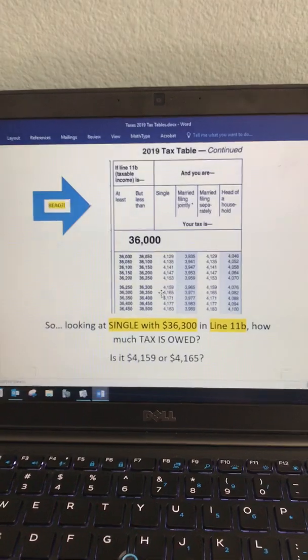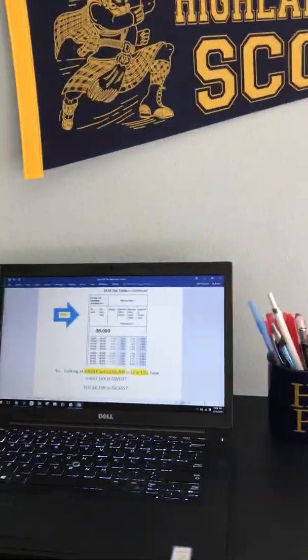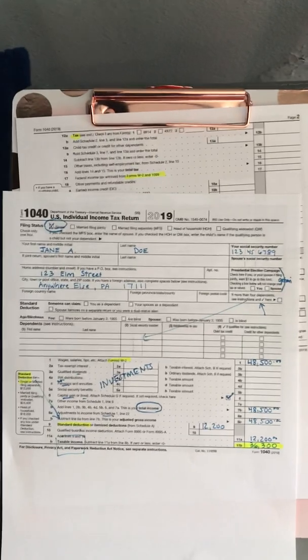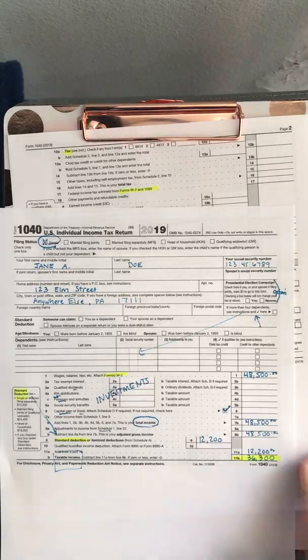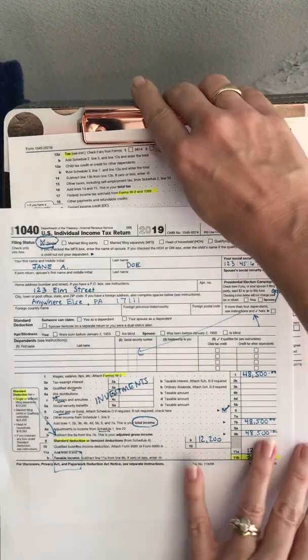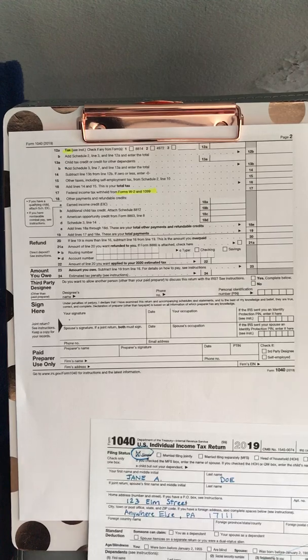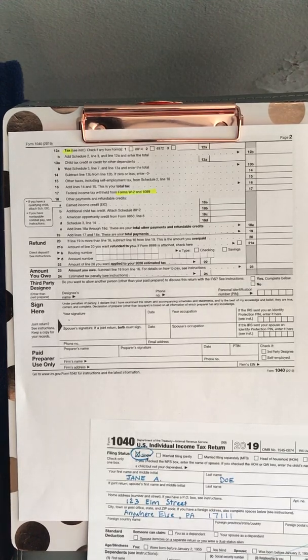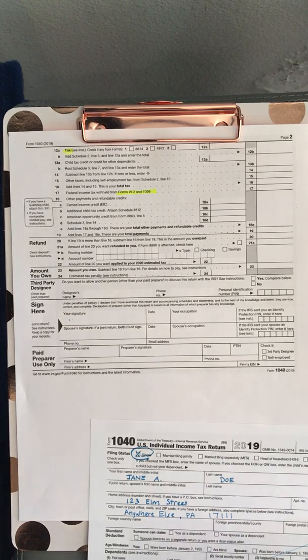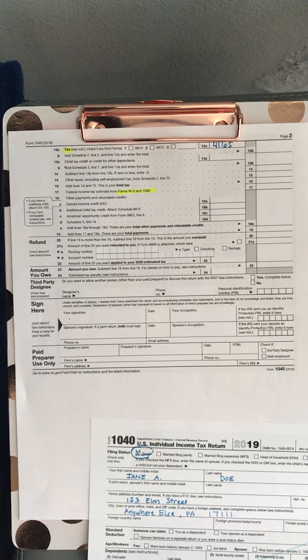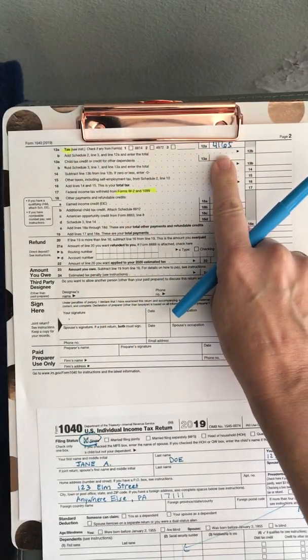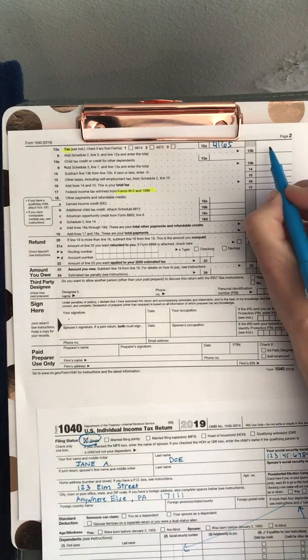Now I'm going to go back to my form. There's my workspace if you're curious. Go Scots. So down here, I'm on my tax form. Make sure I balance my filming iPad there so it doesn't fall on me. And I'm going to write down that number that I found from the tax table. Where did I put my pen? Here it is. So that number, 41.65, I looked for the single column, and I found it with 36.3 in taxable income. This was the number from line 11B that helped me go to the tax table and get this number. So I'm going to take this number, rewrite it over here.